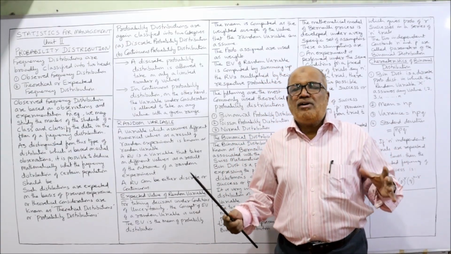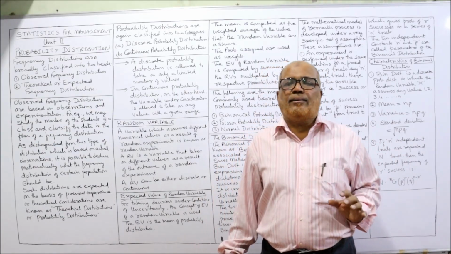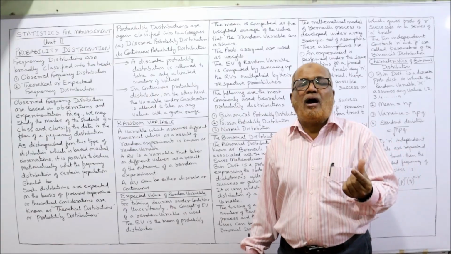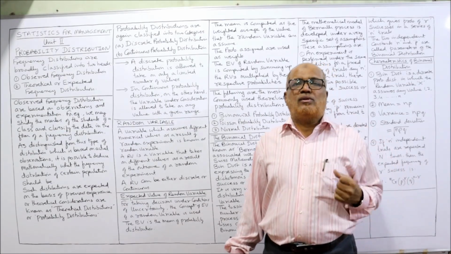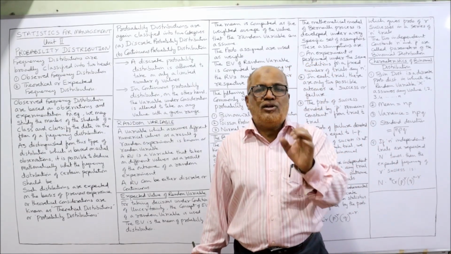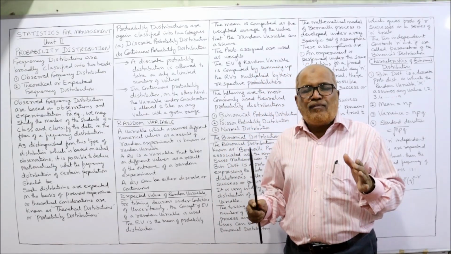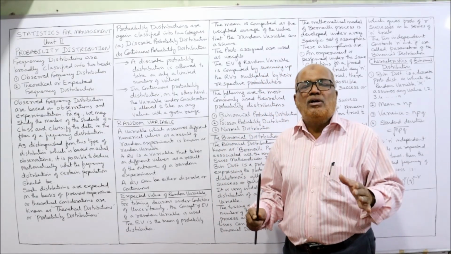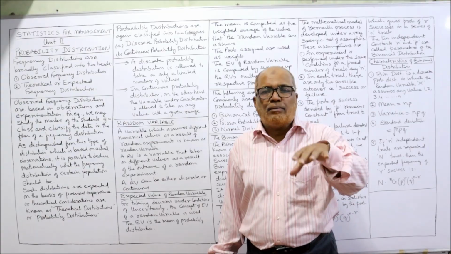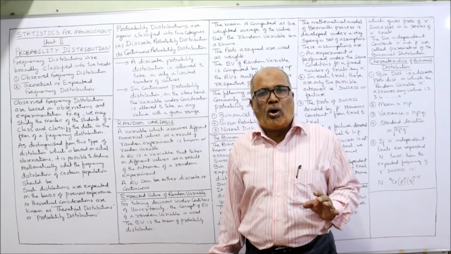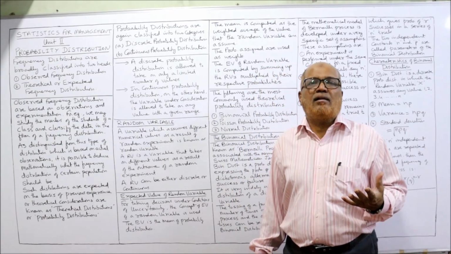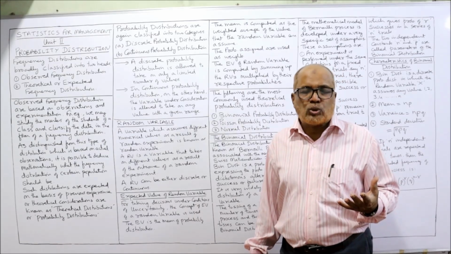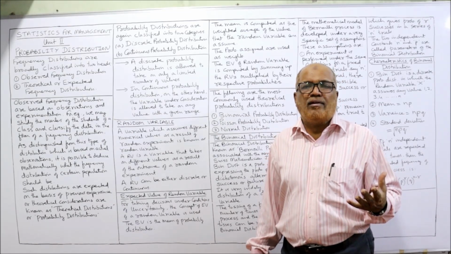The frequencies we are not actually collecting, but we are finding out theoretical values of the frequencies and making the distribution. So any frequency distribution in which the frequencies are mathematically deduced or theoretically calculated, not actually collected.